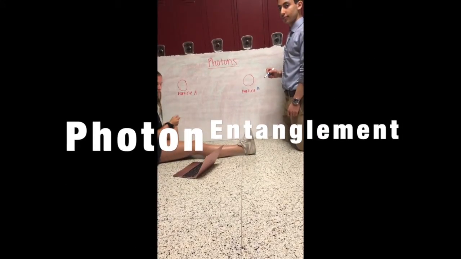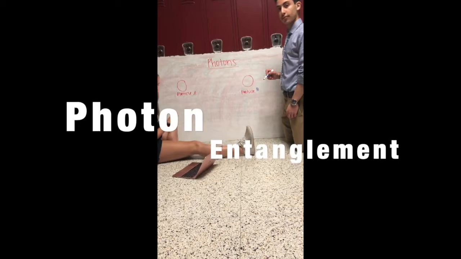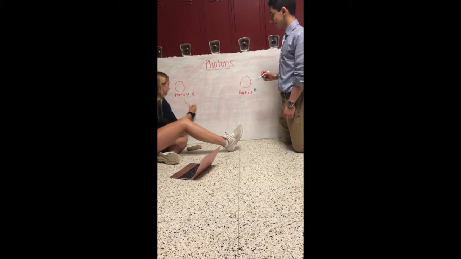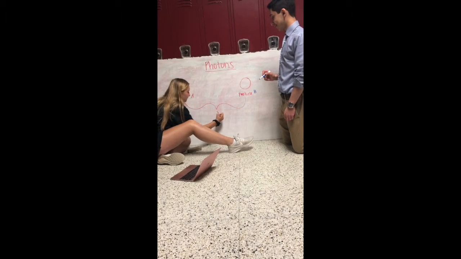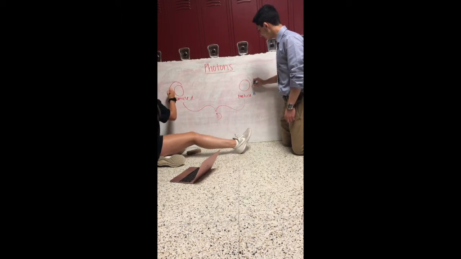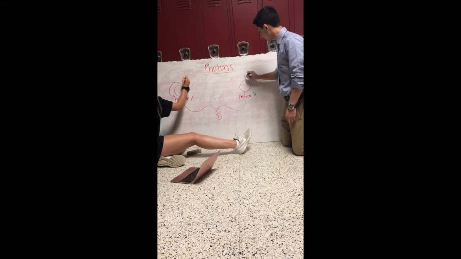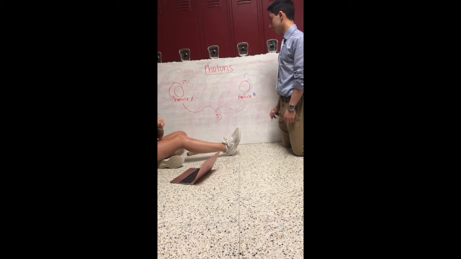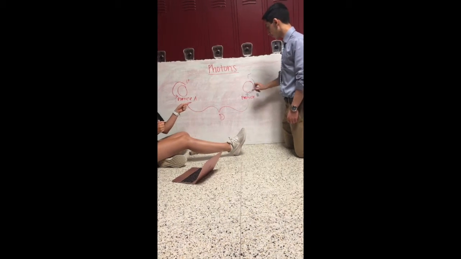These particles shown are entangled because they are in theory emitted from the same source. They're separated by a distance d. This could be a large distance or a small distance. Alexis and Niku are demonstrating how when she measures the spin of particle A, the state of particle B will immediately correlate with particle A.